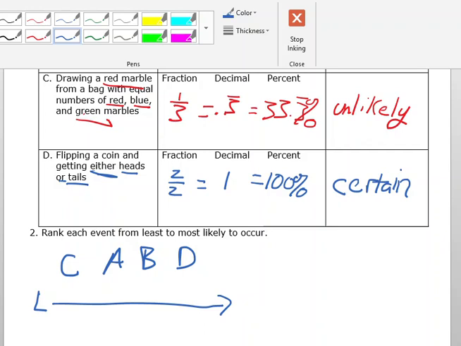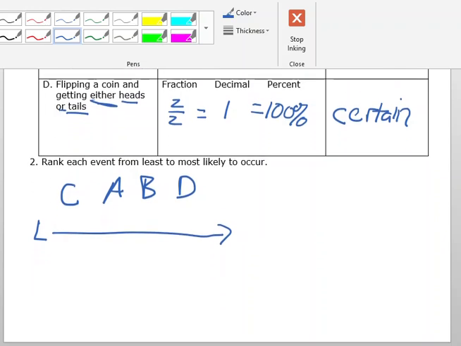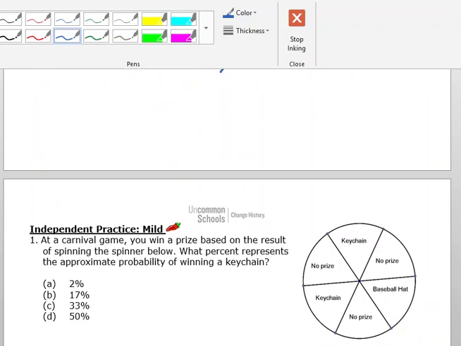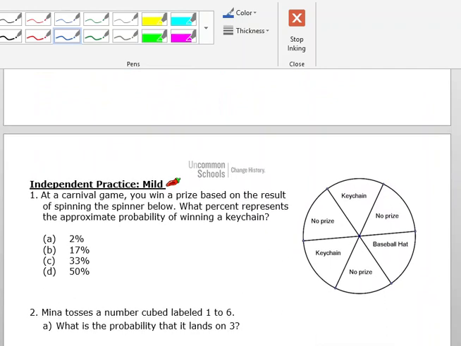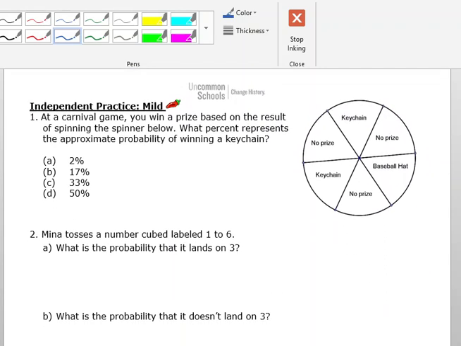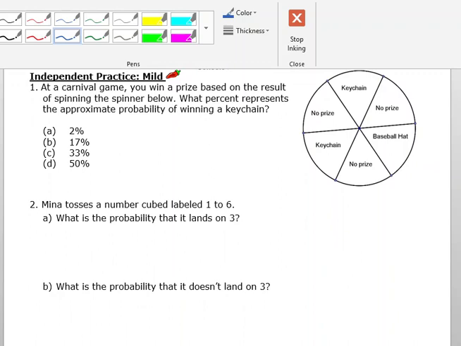Okay, so again, none of this is super hard, but getting caught up in all of this vocabulary, it can be easy to make a silly mistake, and so we want you to be very careful when you're working. So let's take a look at the independent practice, then we'll look at a couple of the homeworks, and then we'll call it a day.